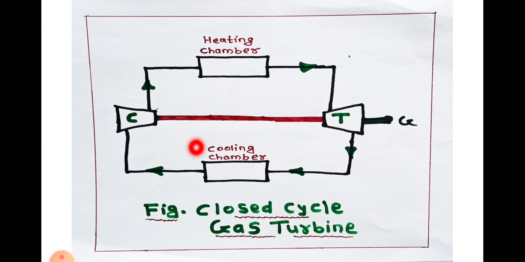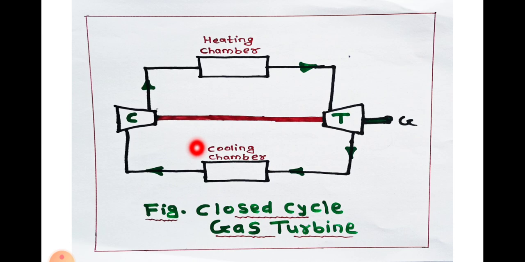In this closed cycle gas turbine, the fluid which is going to be used is one having a better thermodynamic property, and that kind of fluid is generally used in the closed cycle gas turbine. In the open cycle gas turbine, only air is used, which is freely available in the atmosphere, and it is used and then mixed in the combustion chamber.